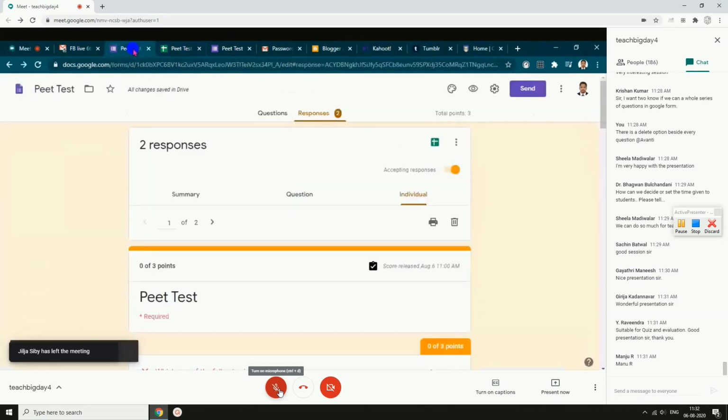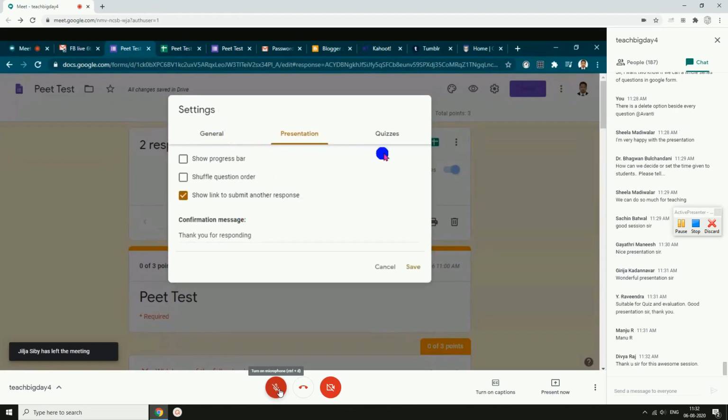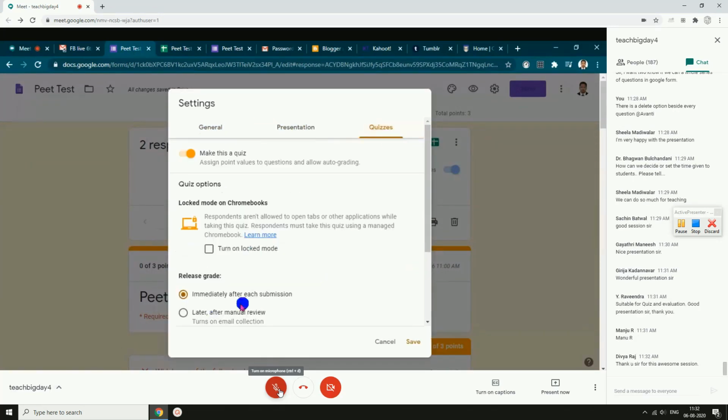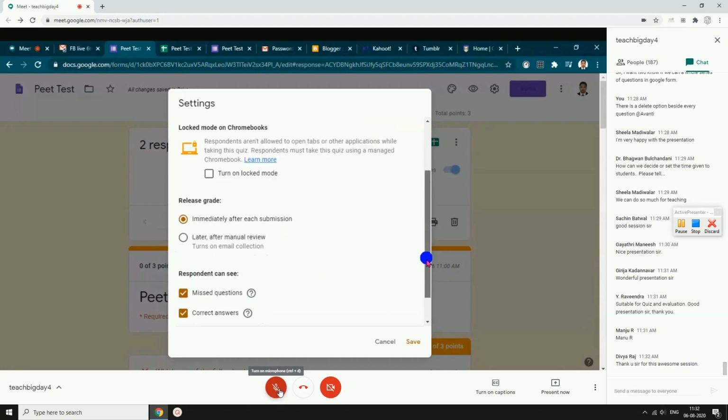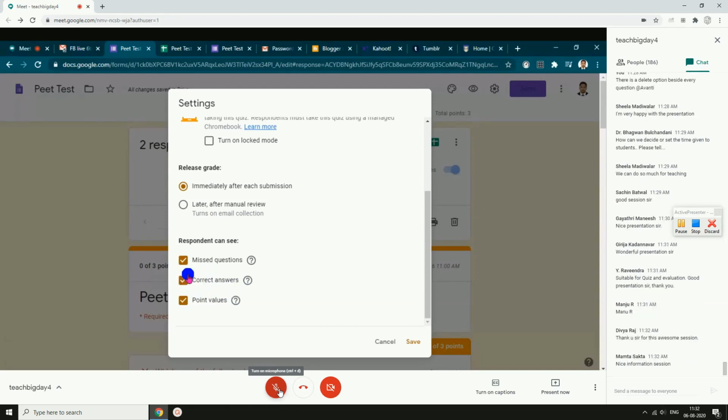For that you have to go to settings. Okay, go to settings and do this. I mean like where is that? Release grade. Then there is missed questions, correct answers. You have to click on these correct answers. So if you have clicked the correct answers, students after attending the examination, they can see the correct answer.